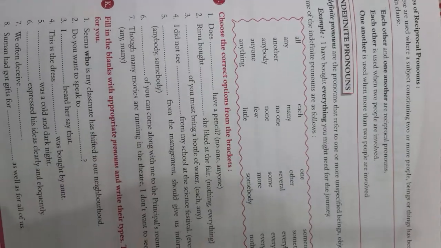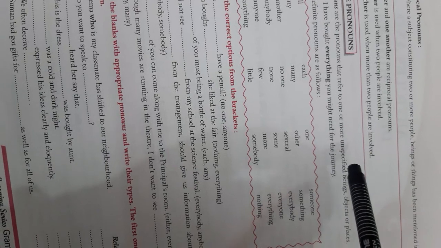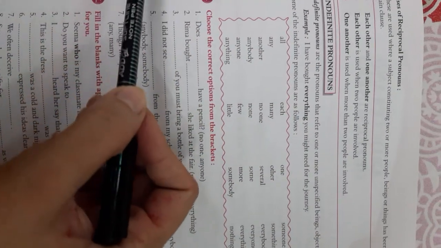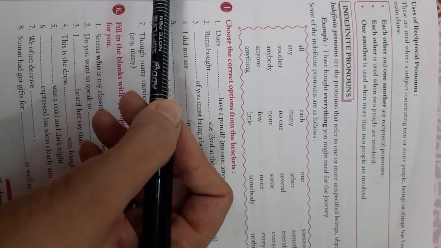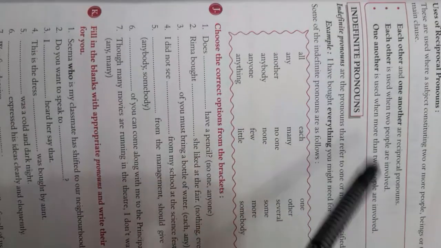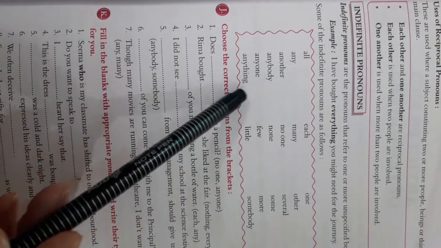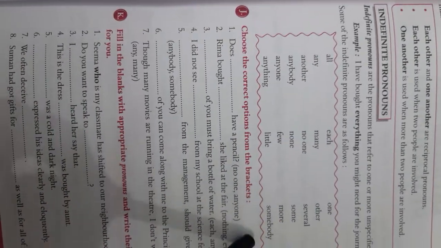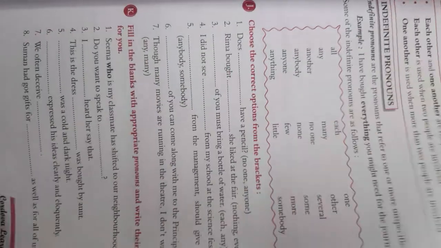Indefinite pronouns are the pronouns that refer to one or more unspecified beings, objects or places. Now just see, I have bought everything you might need for the journey. So here are a few examples of the indefinite pronouns: all, any, another, anybody. These all are examples of the indefinite pronouns. Try to do the back exercises for the same.